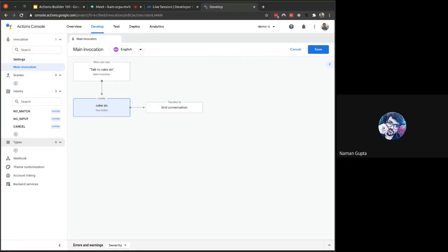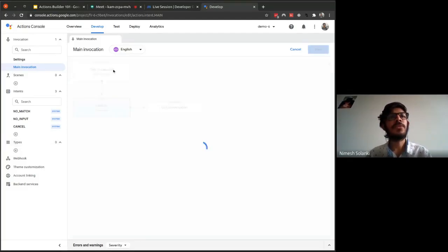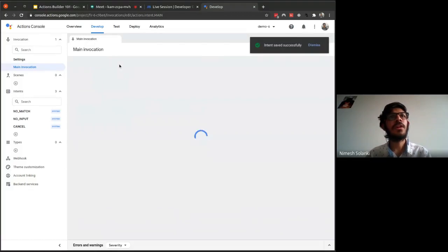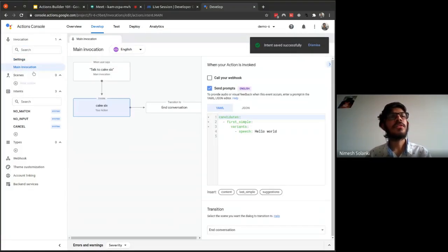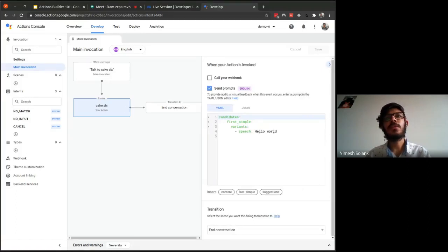We can continue. Okay, so let's start with the development. Over here, we'll first see what exactly is going on. Let's say this is the main invocation. This is a tab where you can click on main invocation, and this screen will show up. Once the user has invoked the action, it will come over here, and here we are saying hello world. Instead of that, let me paste this.